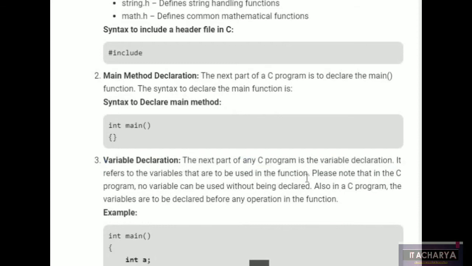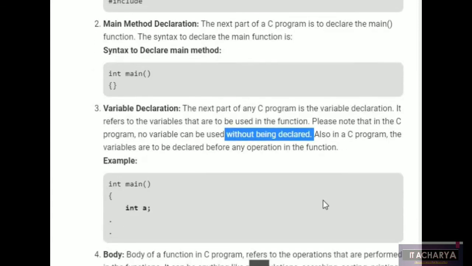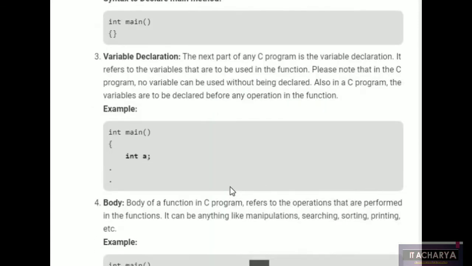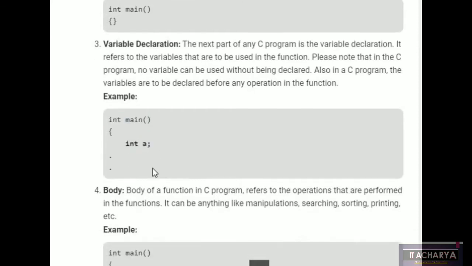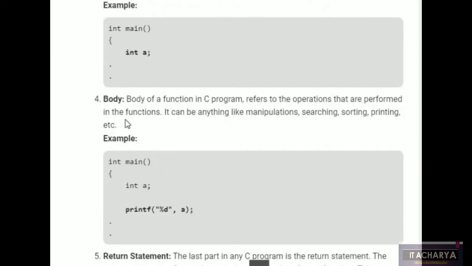Now variable declaration is very simple. You write int, that is the data type, first, and after that the variable. Some rules of variables I already discussed with you in previous videos. Here you can see int main, then the function, then the curly brace has been opened, and I have written int a. So int is a data type which denotes an integer value. We will store some integer value inside a variable, and it is closed by a semicolon.